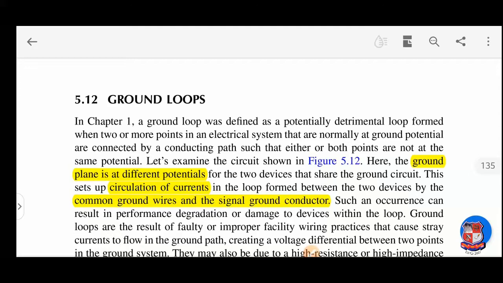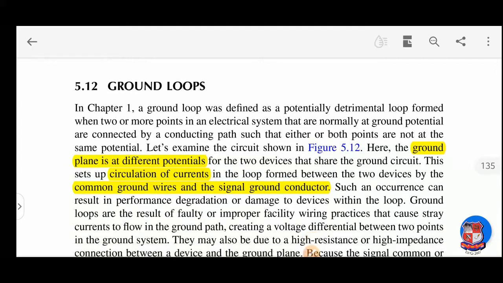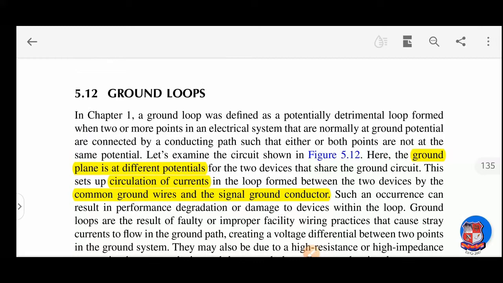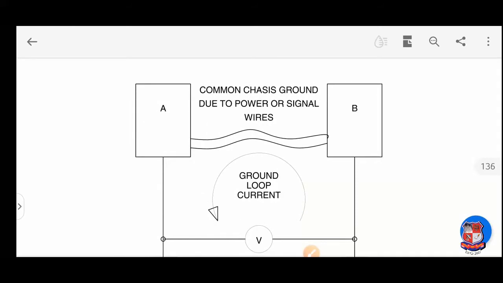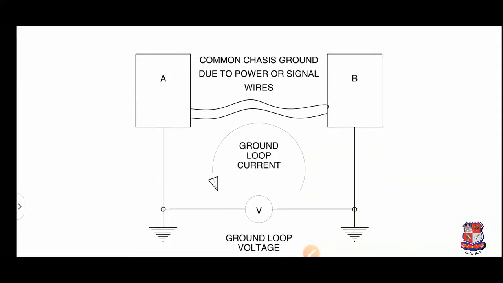Now the next topic is ground loops. Generally, ground loops mean there are loops between two or three grounded systems. Just consider this figure. We have two equipment connected to the ground, and there is one common conductor, or you can say some signal reference between these two. So there might be a possibility that point A and point B have a potential difference. Okay, means there is some grounding leakage, or there is some leakage at point B.